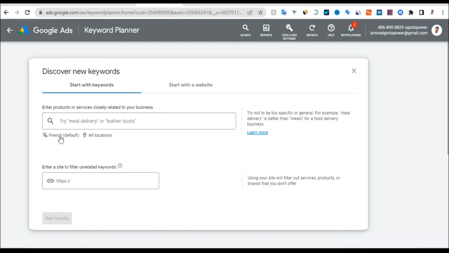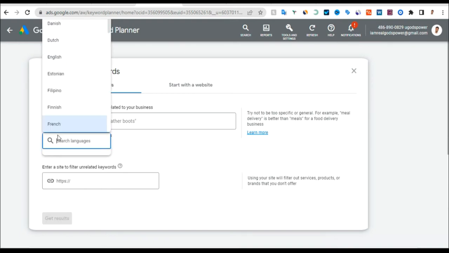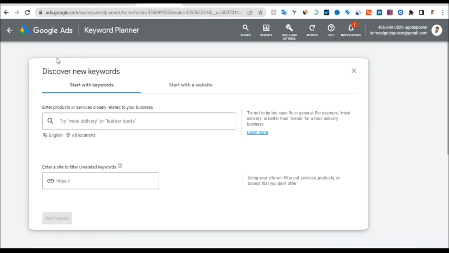So you can see that it is on default and you are targeting worldwide. You can change the language if you want to a particular language. Let me say English, and you can see that we are now targeting all countries, so all locations. We can paste in the keyword we want to rank for and click on get results.